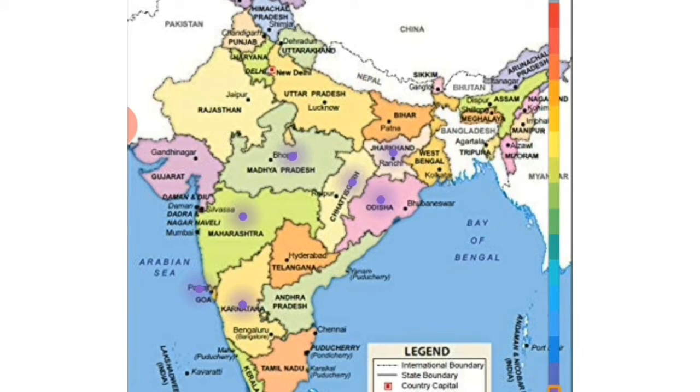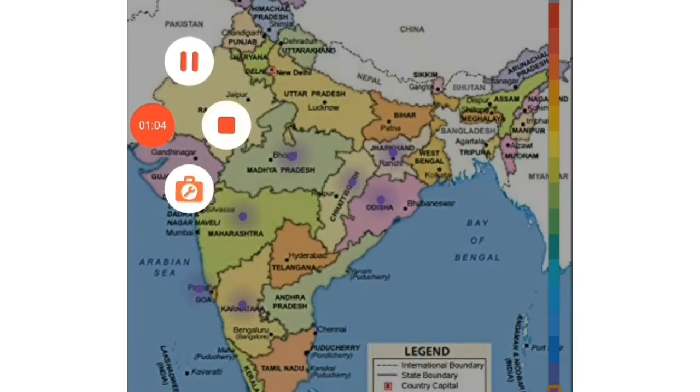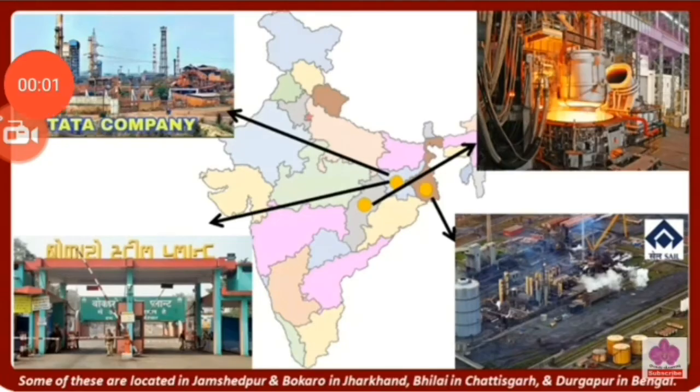Iron is produced by melting the ore in huge factories. Some of the major factories producing iron and steel in India are located in Bhilai, Bokaro, Durgapur, Jamshedpur and Rourkela.